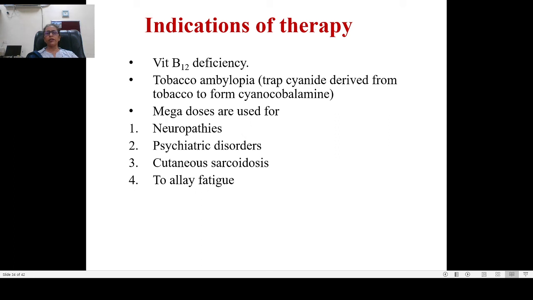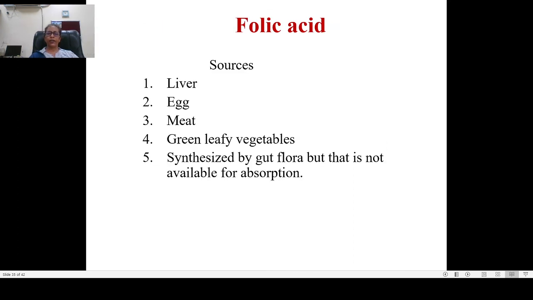Now the indications, it's very clear. If there is deficiency of vitamin B12, you give this. If the patient develops tobacco amblyopia, in that case, how is it helpful? It traps the cyanide which is derived from tobacco to form cyanocobalamin, which is excreted. Higher doses are required in neuropathies, psychiatric disorders, cutaneous sarcoidosis, and to allay fatigue.